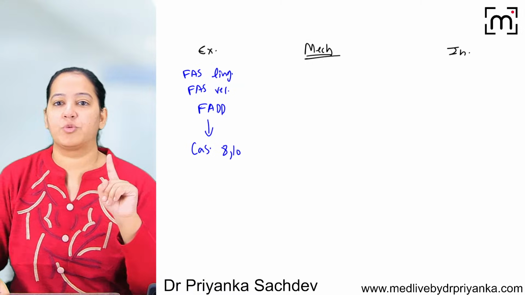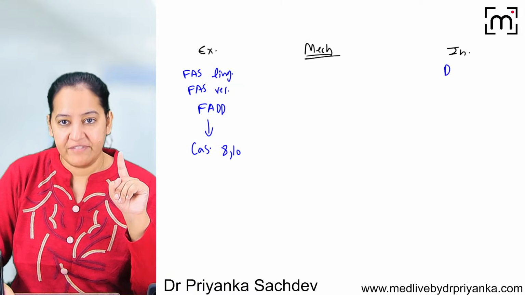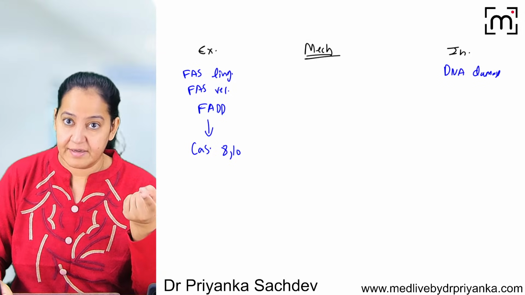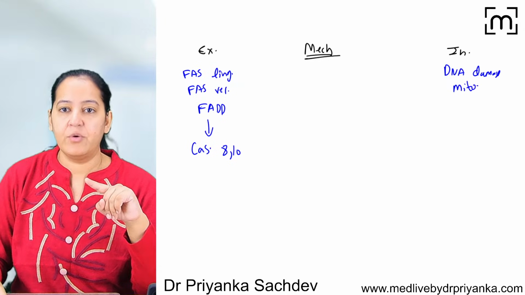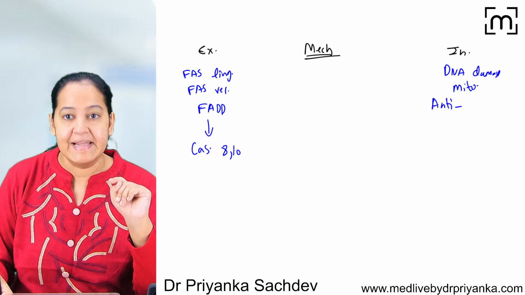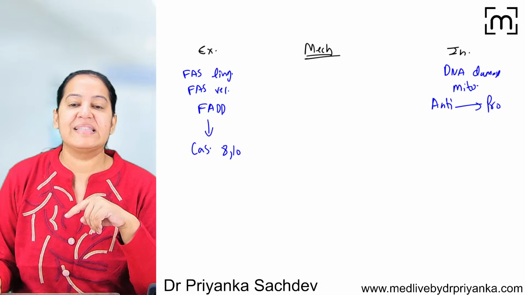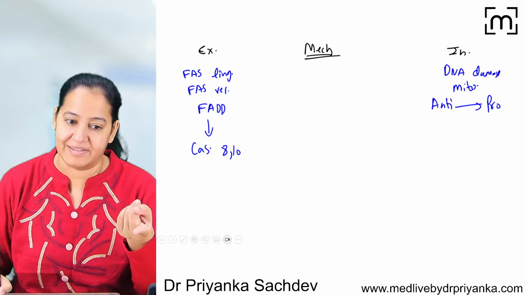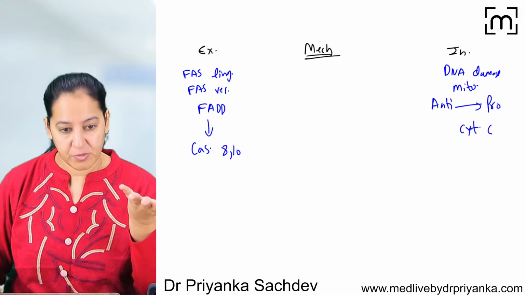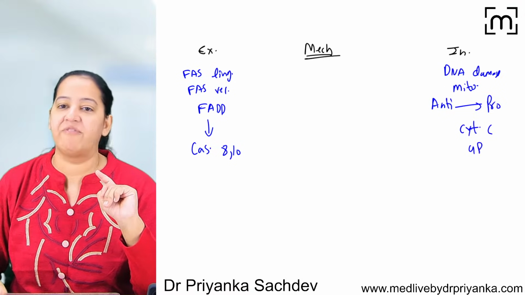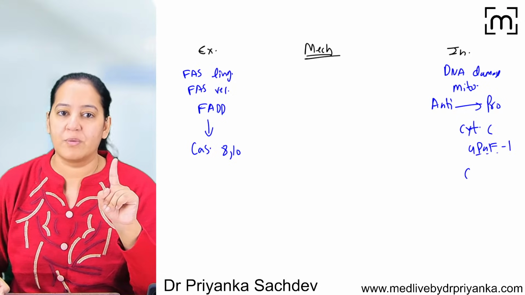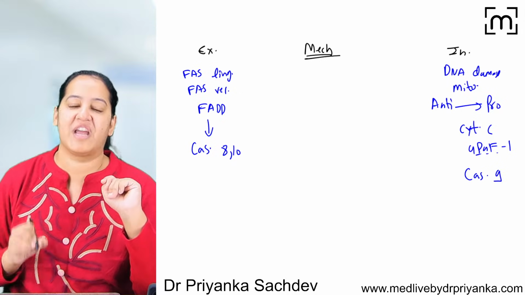In the intrinsic pathway, whenever there is DNA damage, the signal comes from inside only. The nucleus will give a signal to the mitochondria. In the mitochondria, anti-apoptotic proteins, that is BCL2 and BCL-XL, are replaced by pro-apoptotic proteins, that is Bax, Bad, Bim. Once this happens, cytochrome C will leak out. Cytochrome C, after coming out, will take APAF1 with it, that is apoptotic activating factor. So caspase 9 becomes active. Caspase 9 is the first caspase which gets activated here.